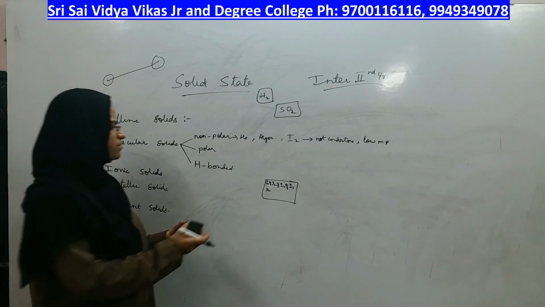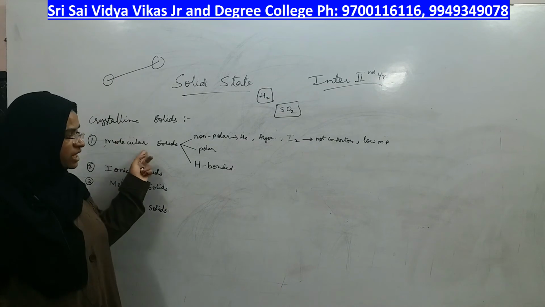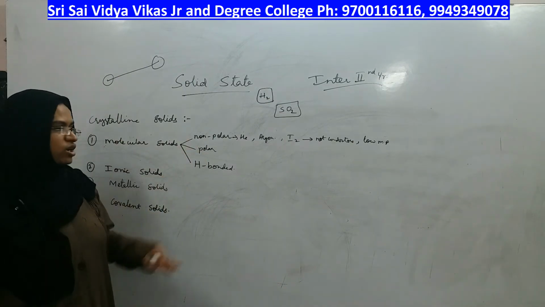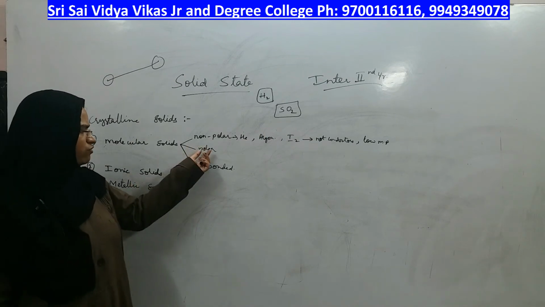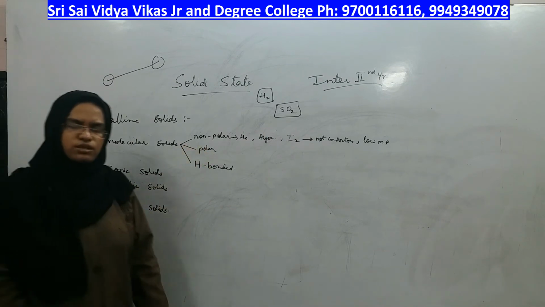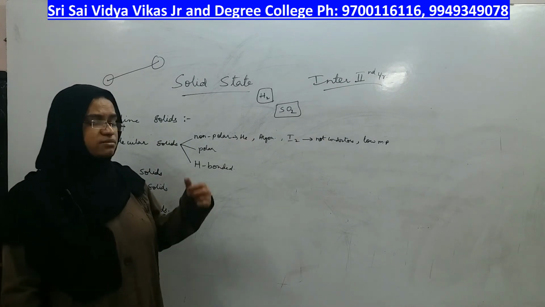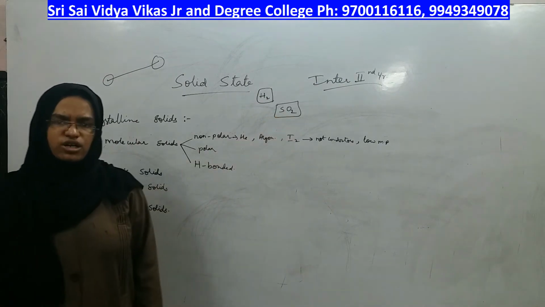Coming to the other type of molecular solid, which has polar nature of the bond. In the crystal, molecules are there. It is also formed because of association of molecules only, but the bonding in that molecule is polar bonding. As an example, I have taken sulfur dioxide.